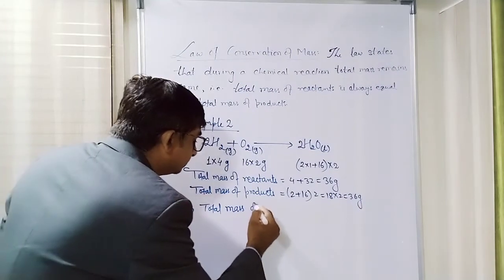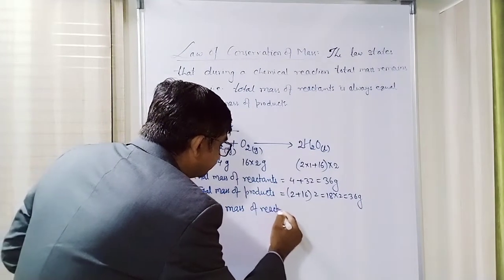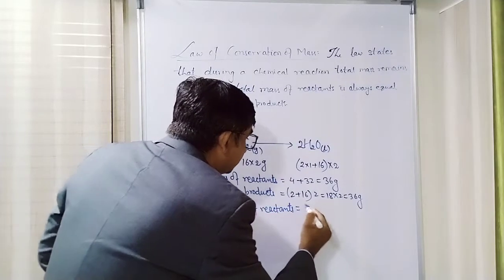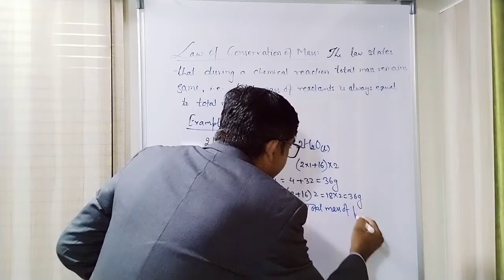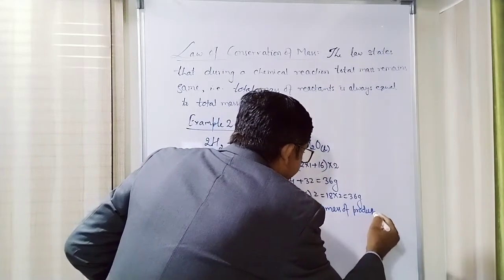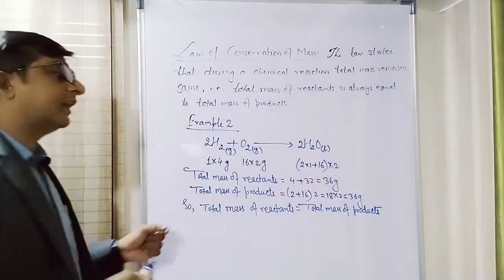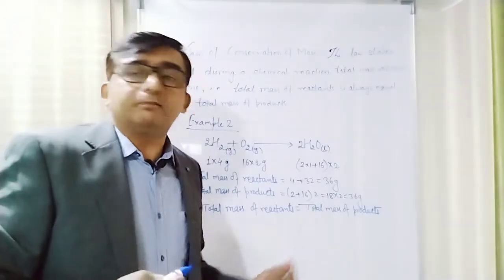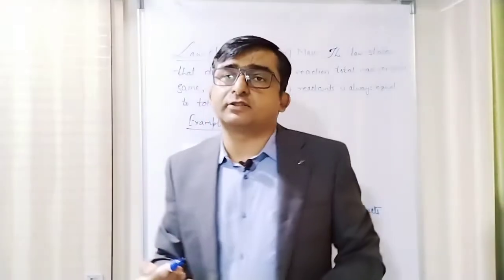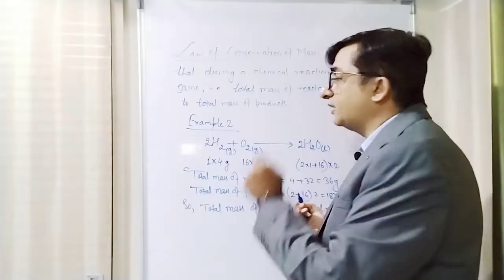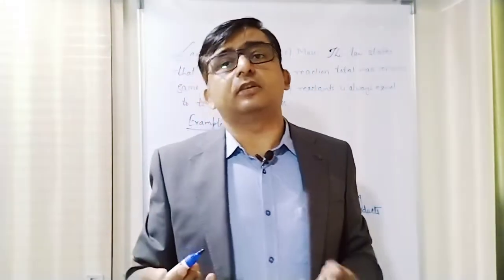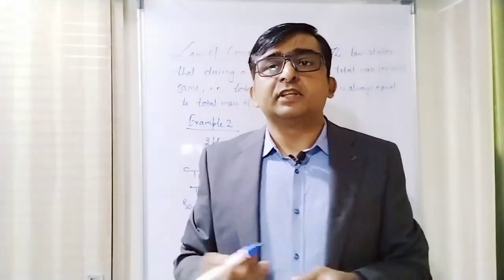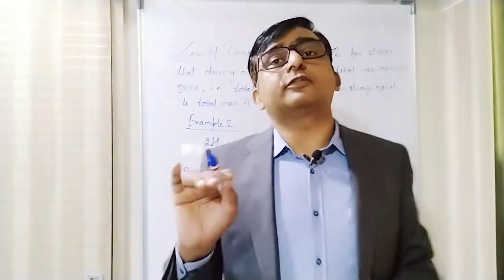So again you can see that total mass of reactants is equal to total mass of products. So again it is proved that total mass of reactant is equal to total mass of products. Total mass of reactant will be always equal to total mass of product. You take any reaction, it is going to hold true. So that's it about the law of conservation of mass.